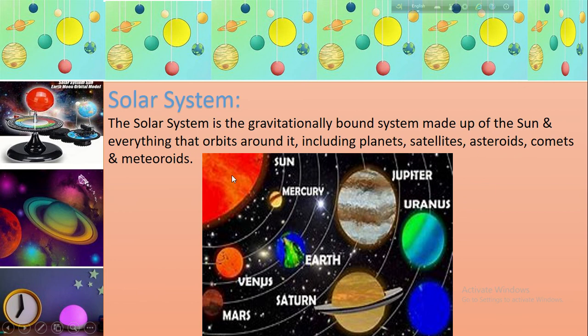Follow here. Here is the sun, and centering the sun, eight planets are revolving. That is the smallest planet. This is Mercury, Venus, Earth, Mars, Jupiter, Saturn, Uranus and Neptune. These 8 planets revolve around the sun. Among these 8 planets, 6 planets have natural satellites and 2 planets have no natural satellite, that is Mercury and Venus.